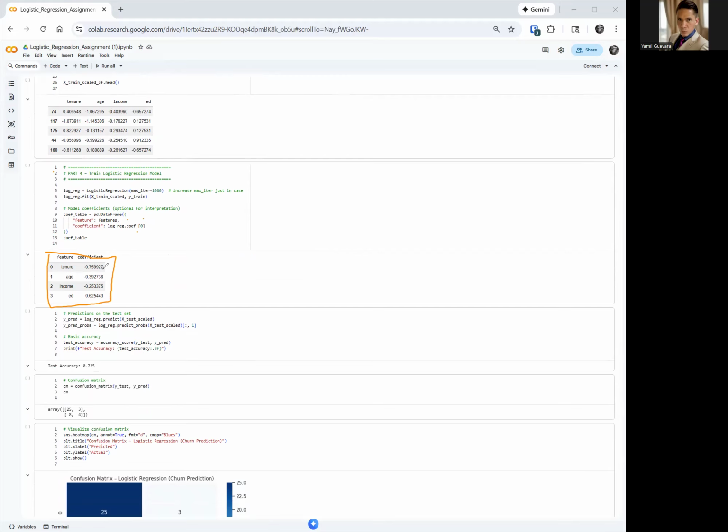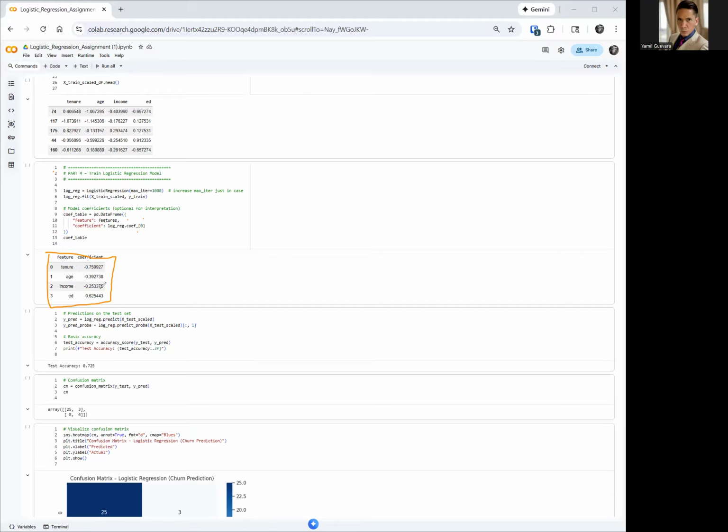It means that for every year your customers stay with you, the chances of them leaving decrease by 0.75. Now look at age. As your customer ages, the chance of them leaving decreases by 0.39. So there's definitely a relationship between tenure and age.